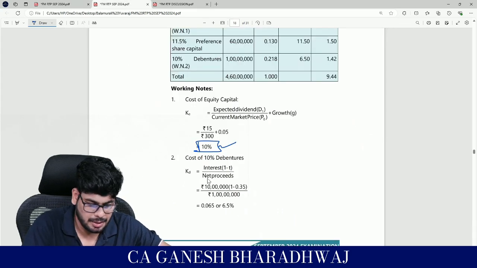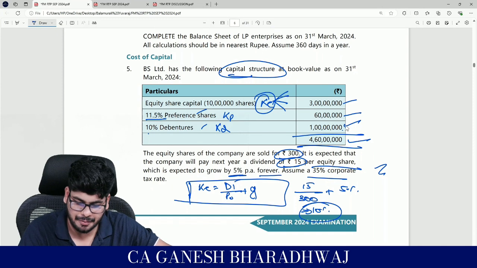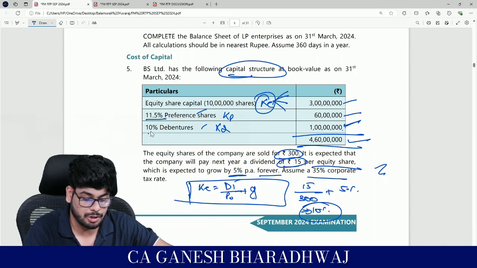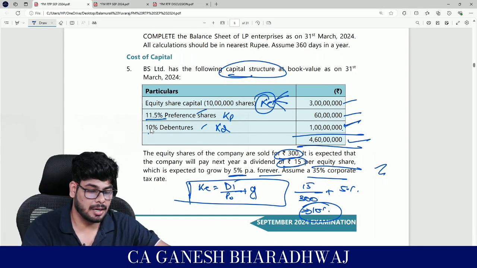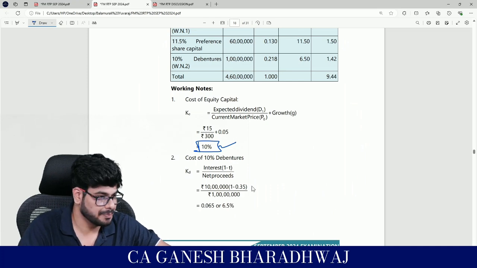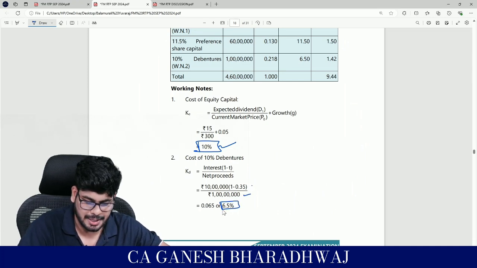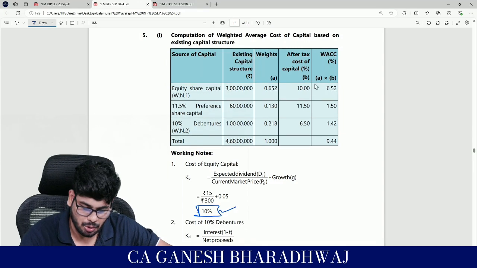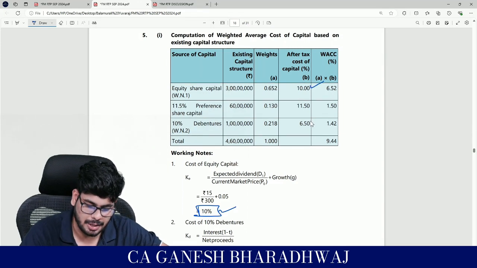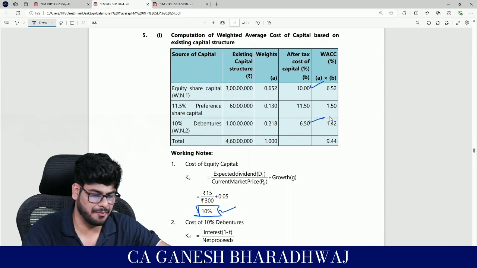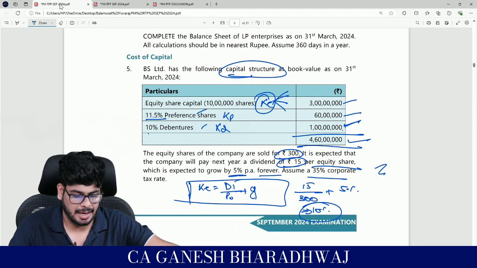So look at this, the debenture value is going to be 1 crore. So 1 crore at 10% is going to be 10 lakh, right? So 10 lakh into (1 minus T) upon 1 crore, you get 6.5%, correct? So KE is 10% and your KD is going to be how much? 6.5%. KP, they have not given anything, right?